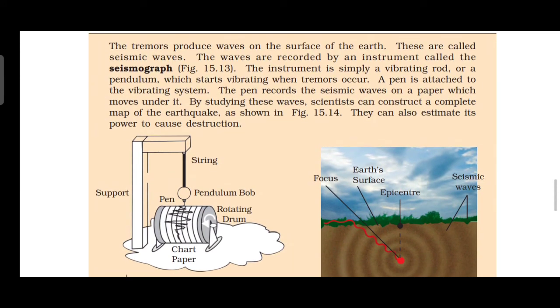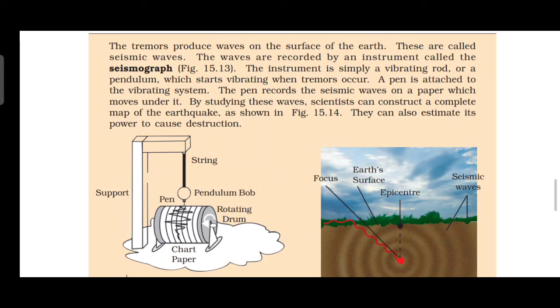Then the next thing is, the tremors produce waves on the surface of the earth. In an earthquake, the tremors produce what? Waves on the surface of the earth. They are called what? Seismic waves. The waves are recorded by an instrument called the seismograph. The waves are recorded by an instrument called what? Seismograph. And the magnitude of the earthquake is measured by the Richter scale.